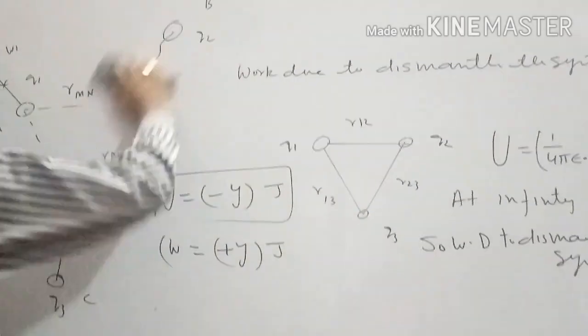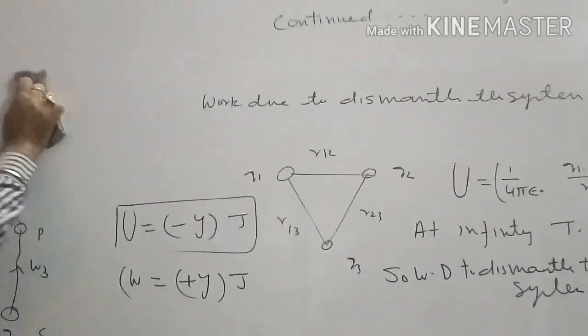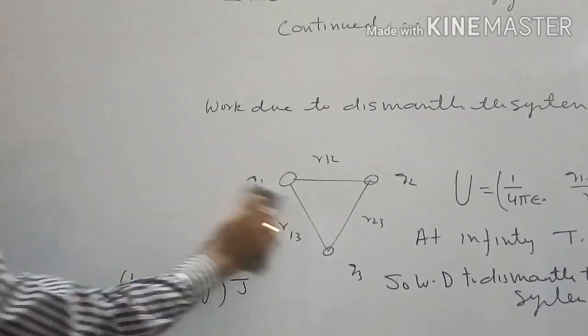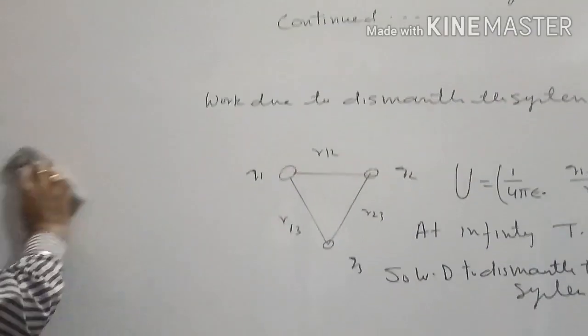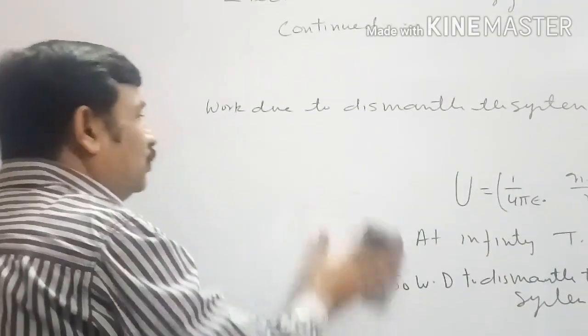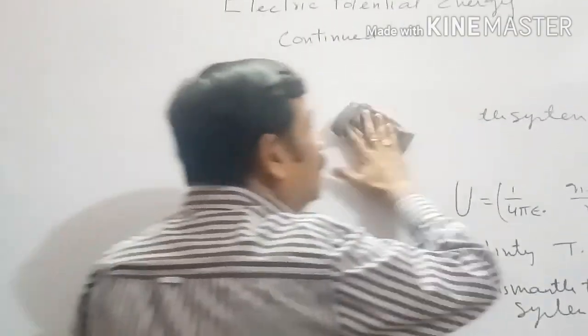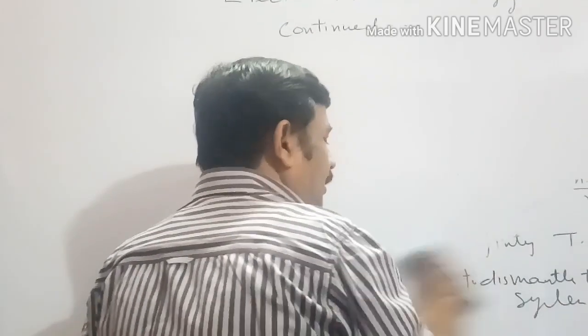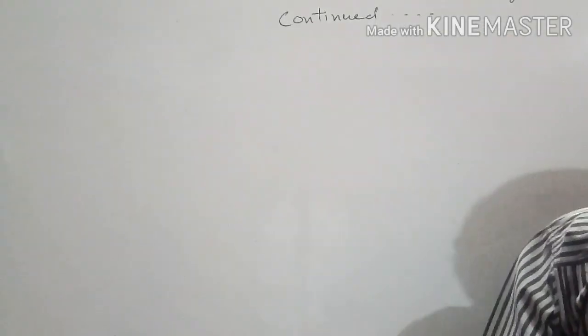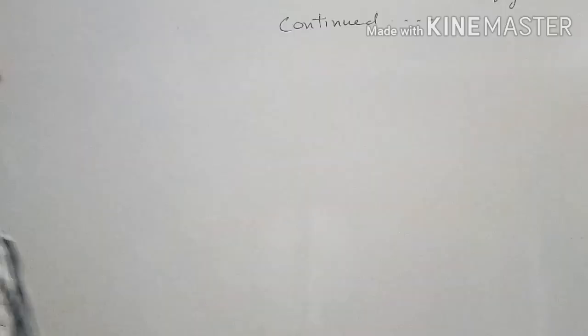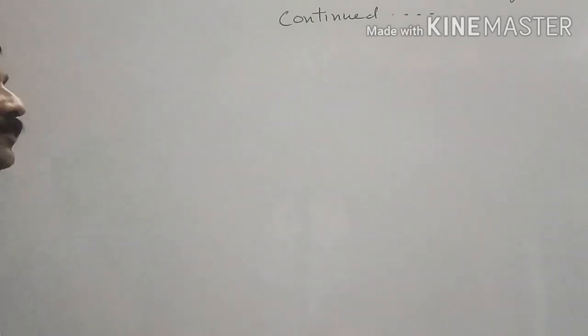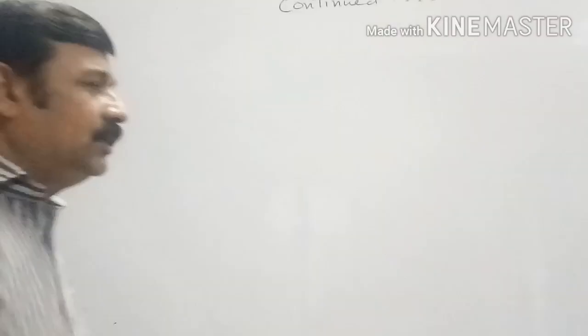Now the next topic related to electric potential energy is the cause of repulsive and attractive force. From class 9, students ask, sir, why do two charges attract or repel each other? We say same nature charges repel and opposite nature charges attract. Now we are in a position to give the proper answer.